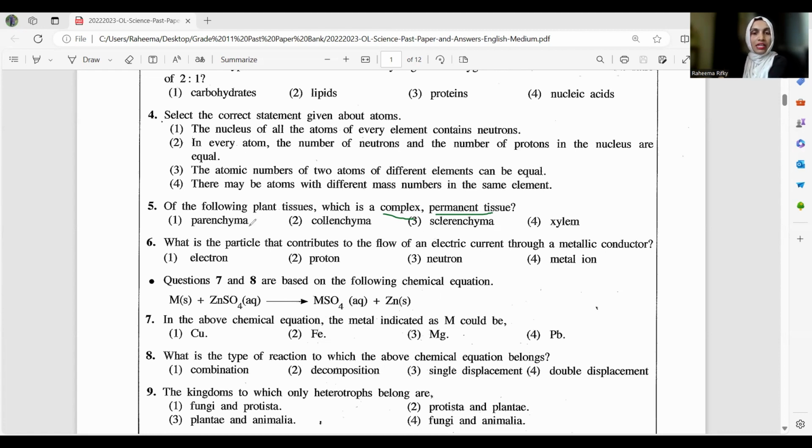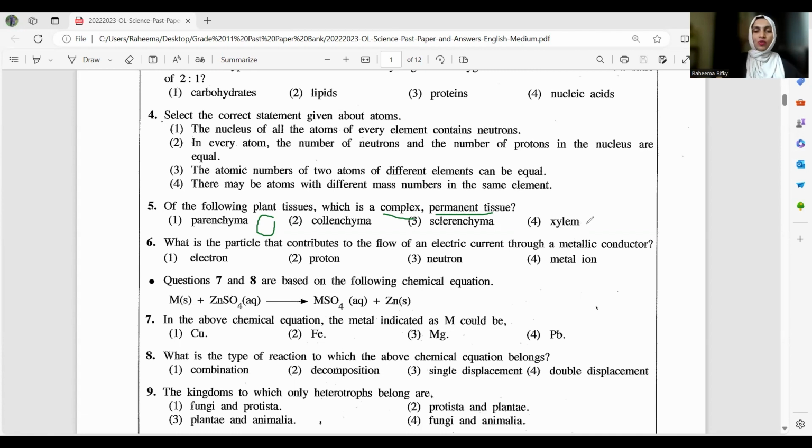Parenchyma is a simple permanent tissue with spherical cells. Collenchyma has very thin cells, with the corners of the cell wall thickened. That is also a simple permanent tissue. In sclerenchyma, the whole cell wall is very thick, and it is also considered a simple permanent tissue.